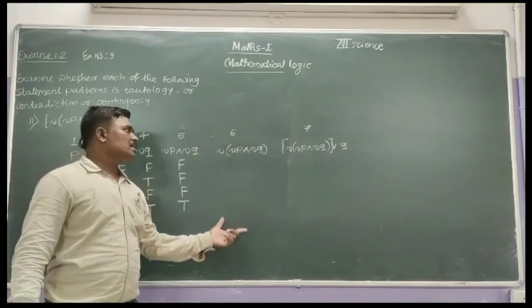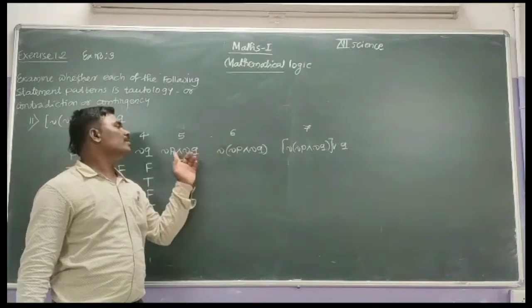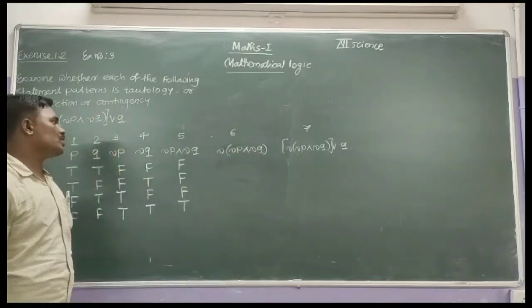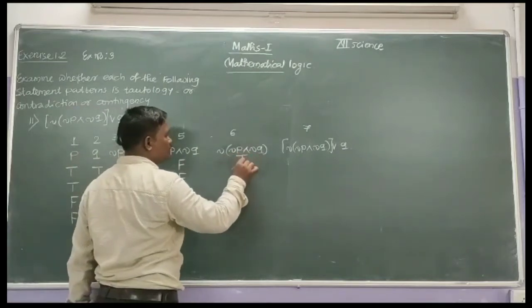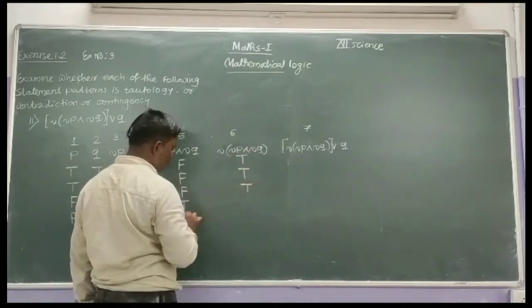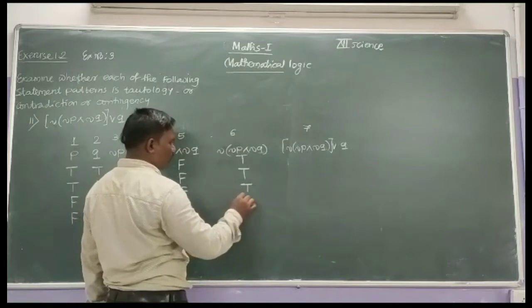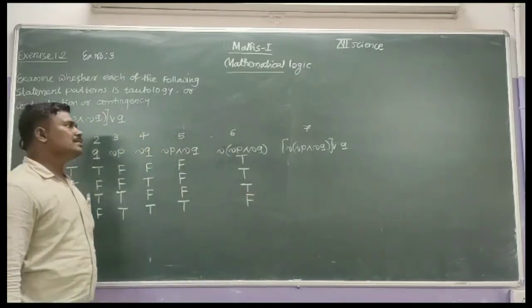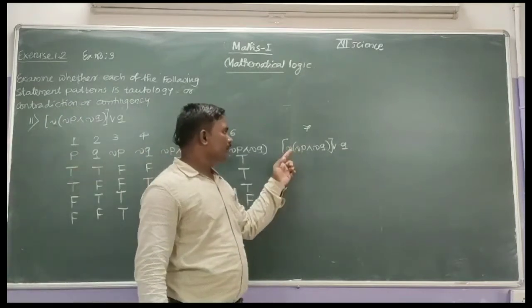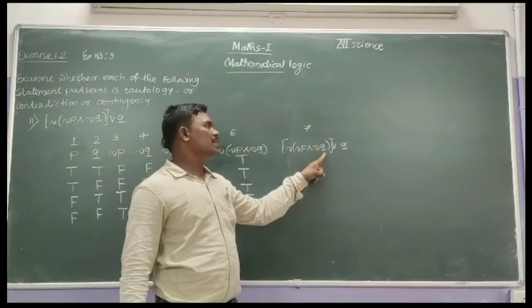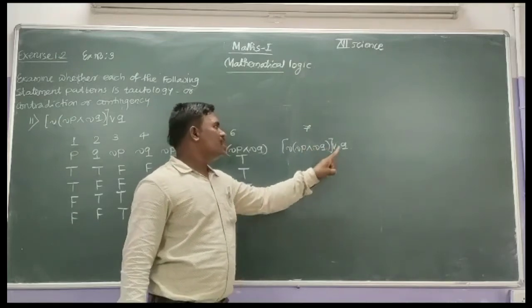In column number 6, that is the negation of column number 5, that is negation P conjunction negation Q. Therefore negation of false is true. Negation of true is false. And in the last column, we have negation of (negation P conjunction negation Q) disjunction with Q.